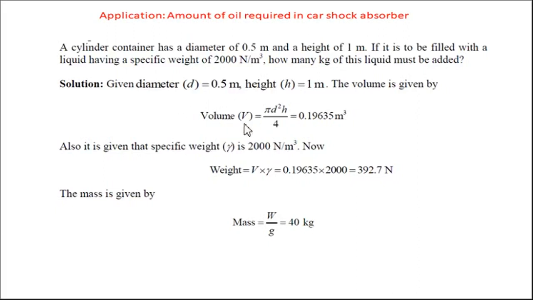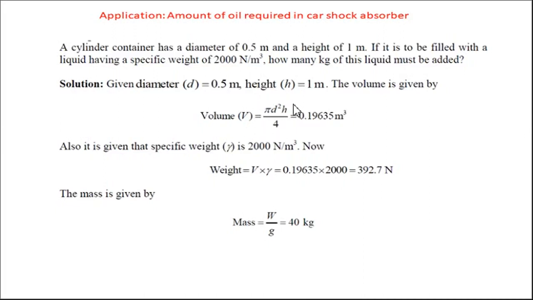Since it's a cylinder, the volume is pi d square h divided by 4. This is the volume in each wheel.